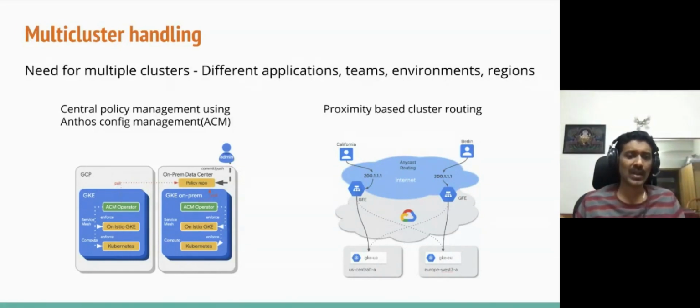But let's say you have a common organizational policy across your complete enterprise, like, I want only images from this particular registry. This could be an enterprise-level policy. How do you push the policy across all the clusters at the same time? That is the policy controller feature in Google Kubernetes Engine, which allows you to have a common policy across different clusters.